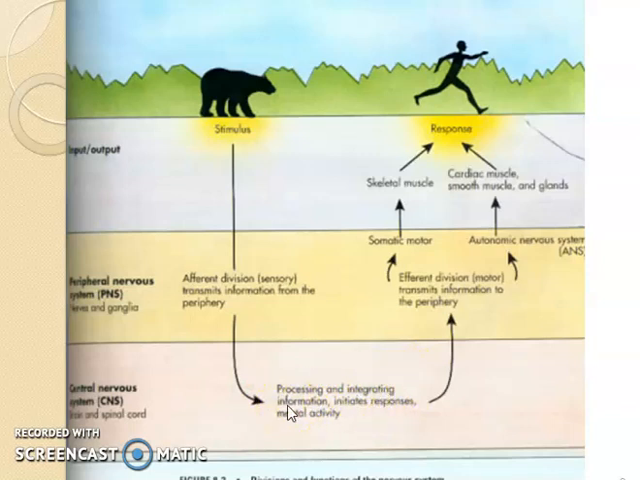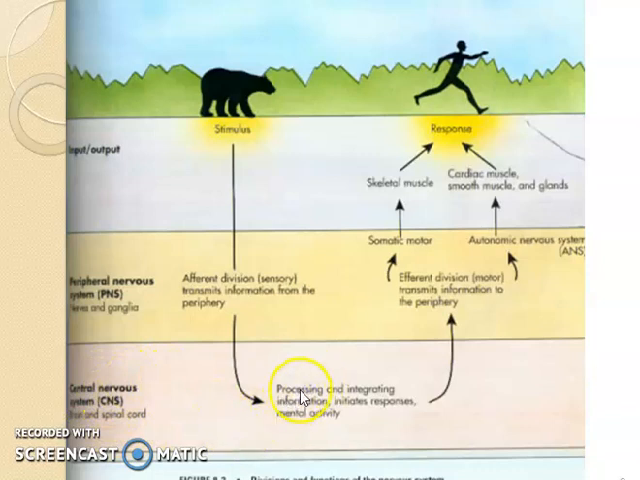Oh, this is dangerous. How dangerous? Now what should I do? All these things will be called processing and integrating. Now after processing and integration, the CNS will have to make a decision. When it takes a decision, it initiates what we call responses. This is mental activity, and this happens at the central nervous system, or the CNS level.